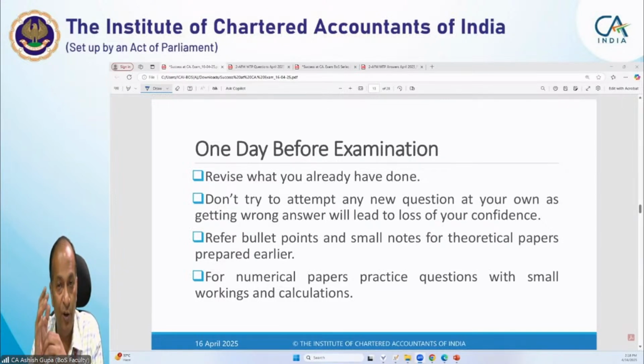Never try any new topic, because sometimes if you could not get understanding, or could not develop confidence on the topic, you will lose your overall confidence. Because whenever CA exams come, even in my time when I was doing the CA around 30 years back, the same position was with me as well.